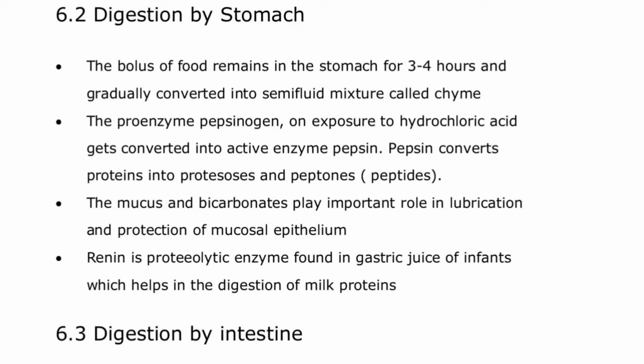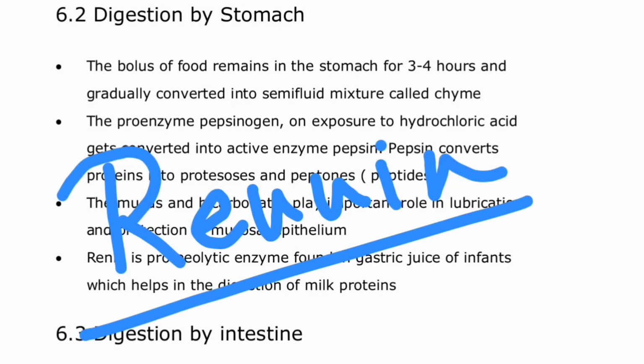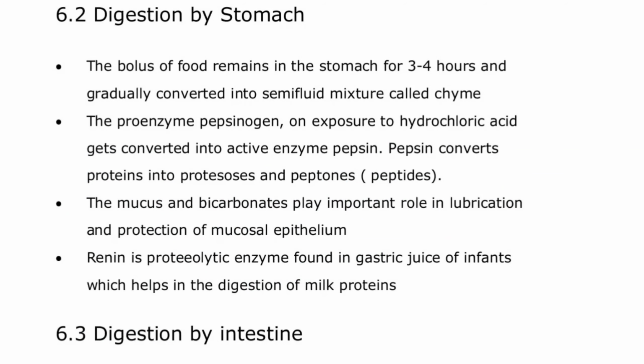Now, another enzyme coming here is called renin. Renin is a proteolytic enzyme found in the gastric juice of infants, which helps in the digestion of milk protein. Okay, so this renin is responsible for the digestion of milk proteins.